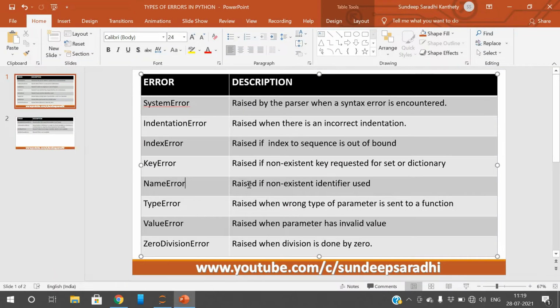So then that is called a name error. Okay, next one is a type error. Type error is raised when a wrong type of parameter is set to a function. So for example,